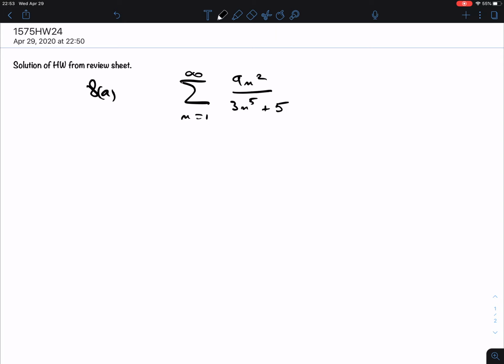Okay, so what are we dealing with? Let me list again the possibilities. We have the integral test, the limit comparison test, the alternating series test, and then the ratio and also root test. But I'm going to mention all the ones that really matter. And so the question is, is it one of these? Well, clearly the alternating series test is out here.